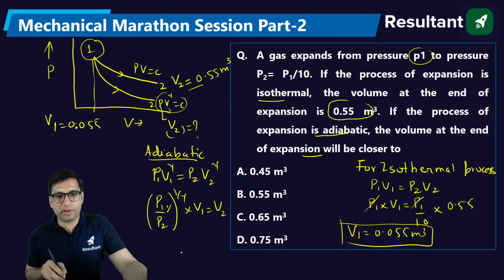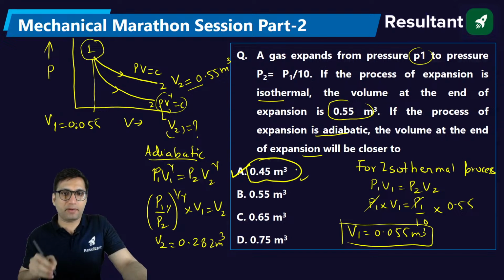So you will get V2 as 0.282 meter cube. But here you are not getting any value like that. So we will get option A as the answer. The closer value will be 0.45. Okay. Obviously it will be lesser than